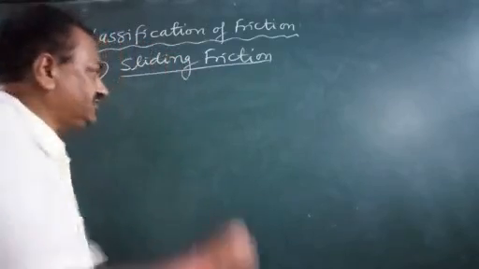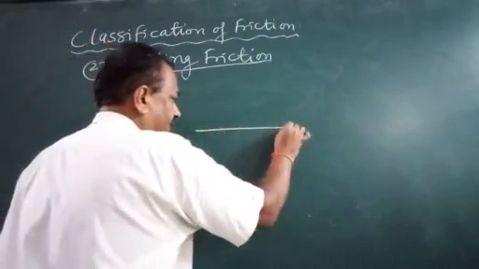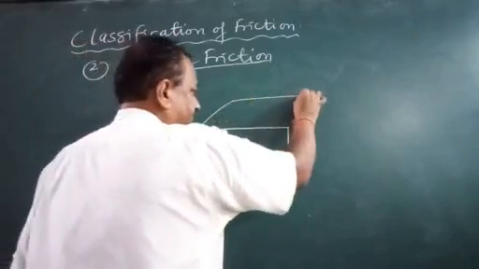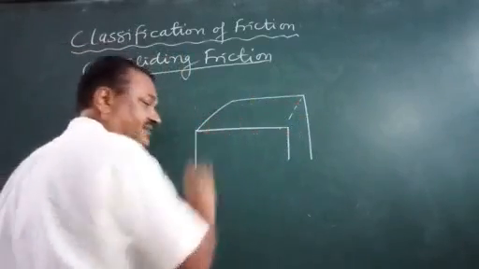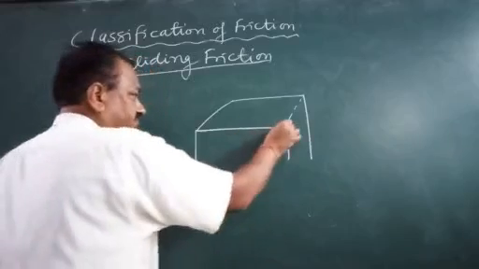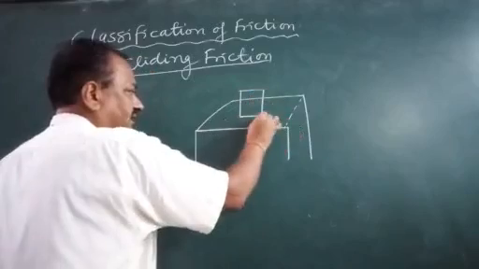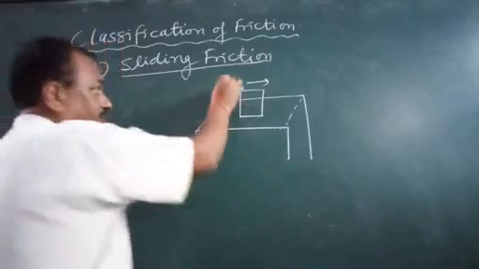Sliding friction means, again, here there is the table and here there is the same book, and the book is already in motion.